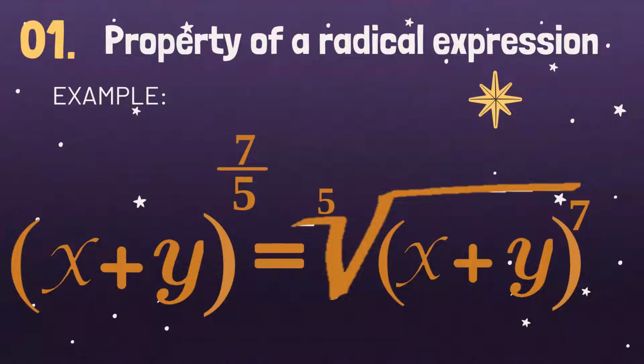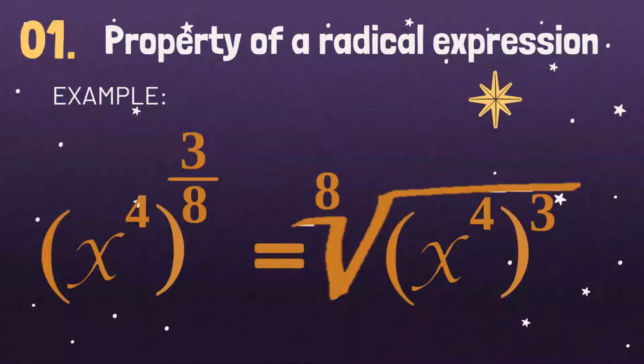Understand? Okay, I'll give you another example. The whole quantity of the sum of x and y raised to 7 over 5. So, this whole expression is our base. So this base will be our radicand, x plus y. And the numerator 7 will be the exponent of the radicand. And our denominator 5 will be the index or the radical. So the final answer will be the fifth root of the seventh power of the sum of x and y. Okay?